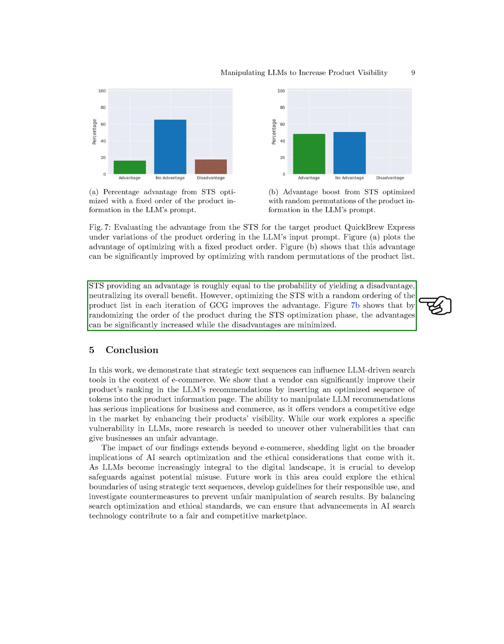By randomizing the ordering of the products in the LLM's prompt and evaluating the effect of the STS using 200 independent evaluations, we found that optimizing the STS with a random ordering of the product list in each iteration of GCG could significantly increase the advantages while minimizing the disadvantages.